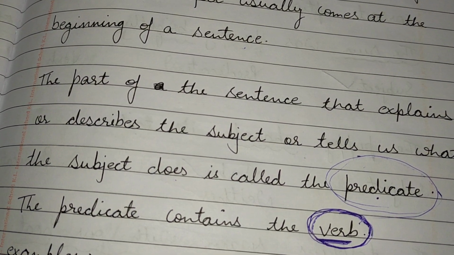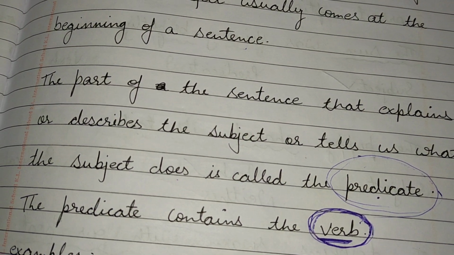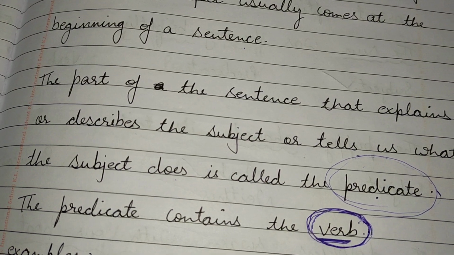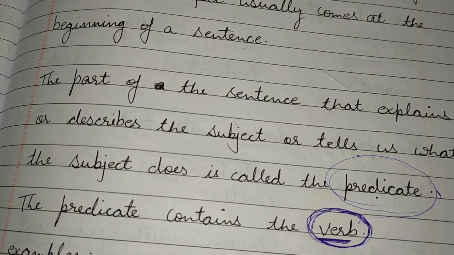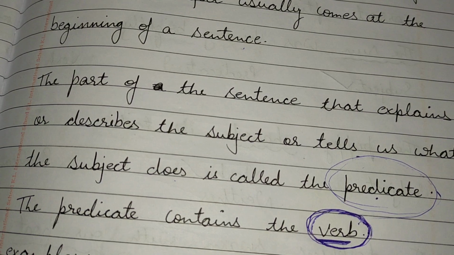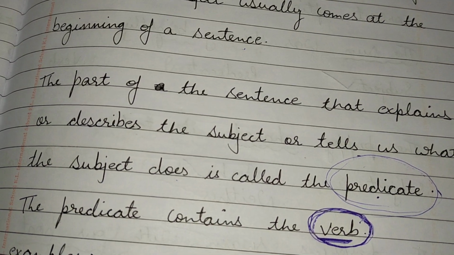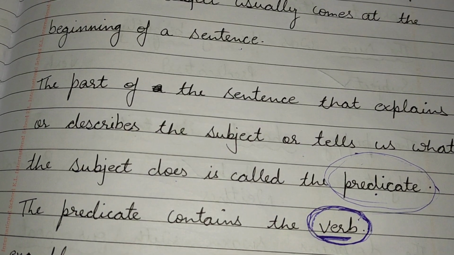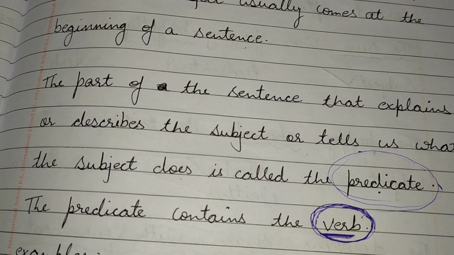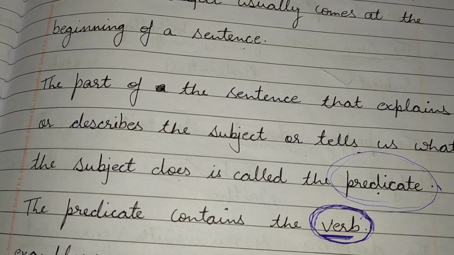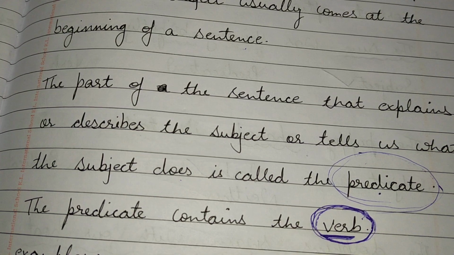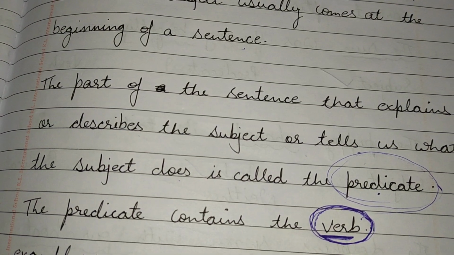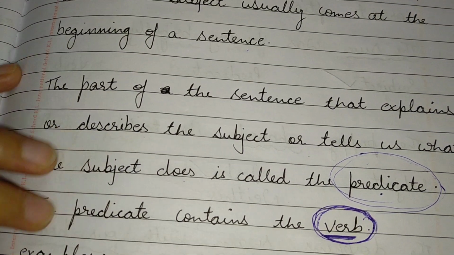Raju is a person, so that is subject. Is is verb, and walking is predicate, that is the action which is done by Raju. So now we understand.